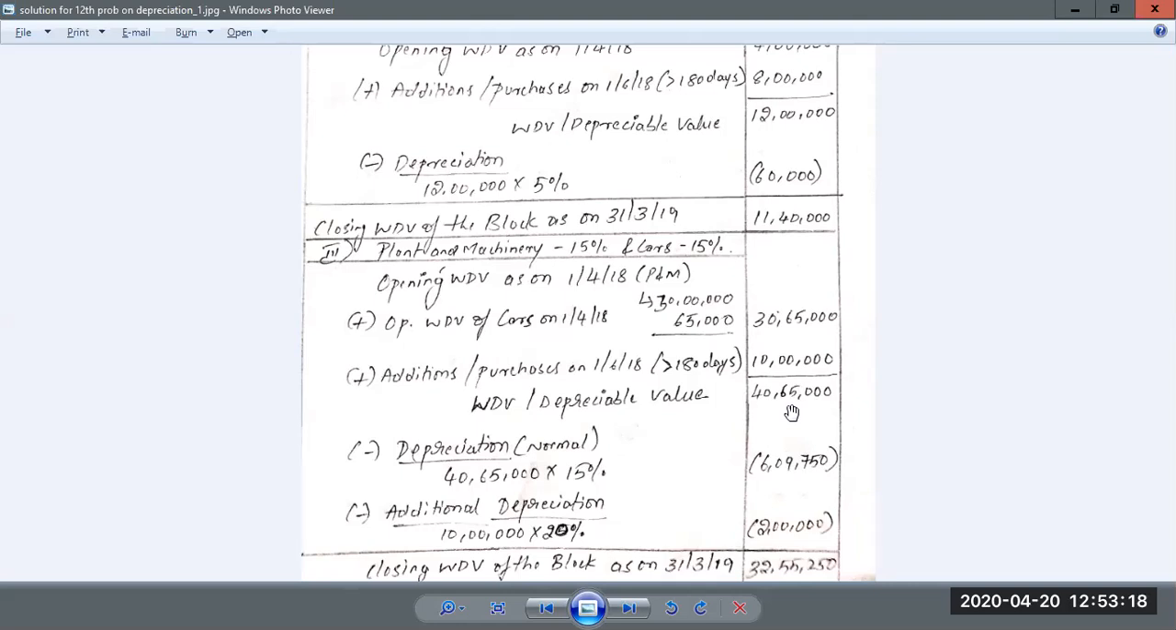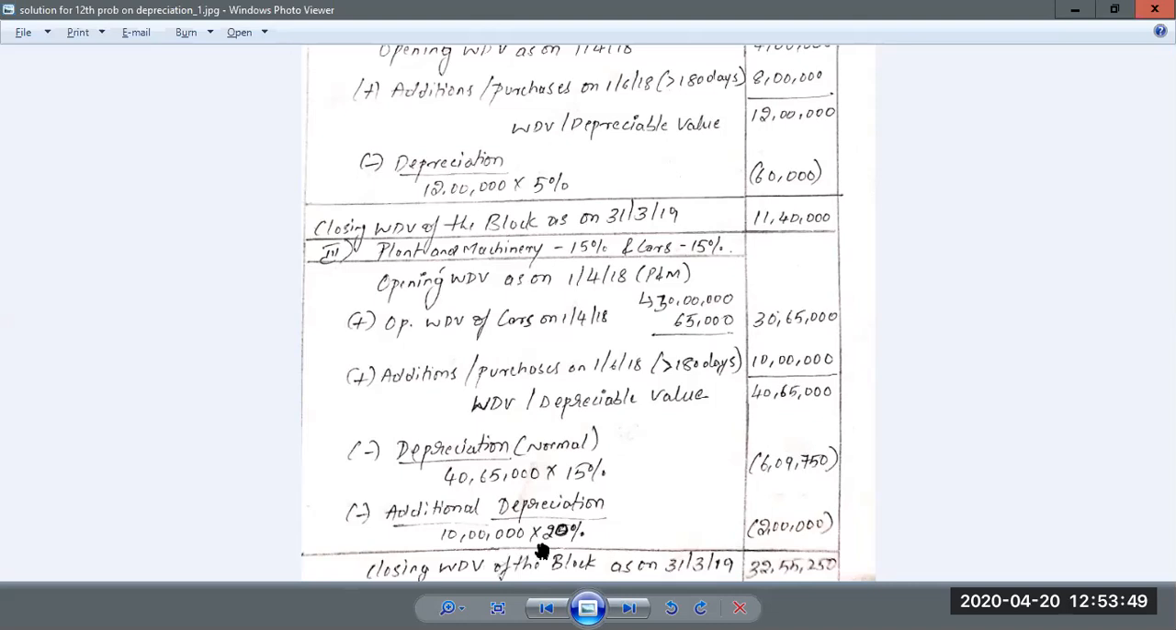Now on this, we have to compute normal depreciation. Since it is used for more than 180 days, there is no need to separately calculate normal depreciation on old plant and machinery and new plant and machinery. So directly on this WDV of 40,65,000, we can compute 15% normal depreciation. Then with regard to additional depreciation, as I have already told you repeatedly, it is calculated at the rate of 20% on the cost of plant and machinery. The cost of new plant and machinery purchased during the previous year was 10 lakh rupees.